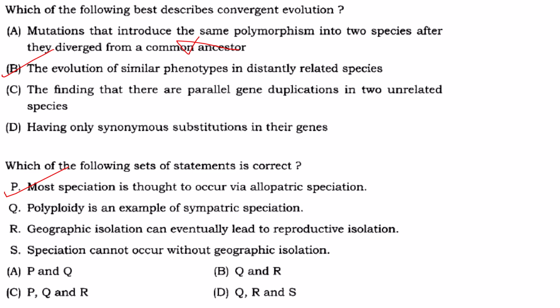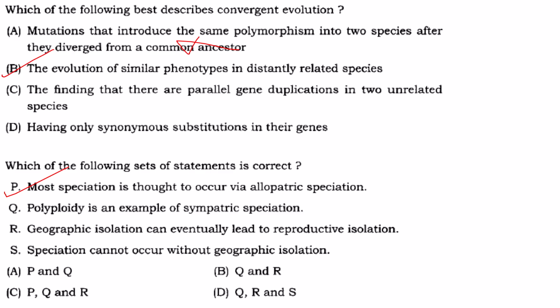Now, why is polyploidy an example of sympatric speciation? I will tell you. Consider a small area having all diploid species. Some mutation occurred, polyploidy has arisen. Now, the polyploid population will not be able to mate with the diploid population. Chromosome number variation. So, what will happen?